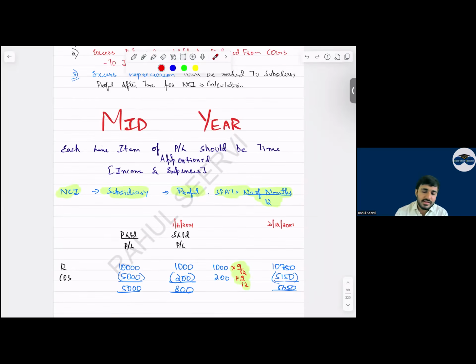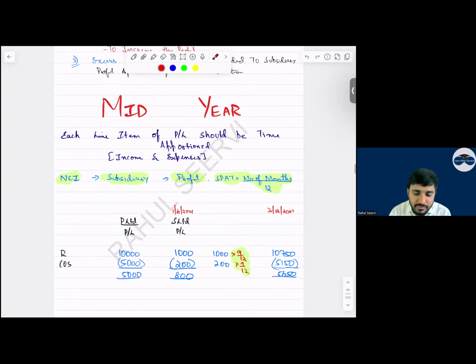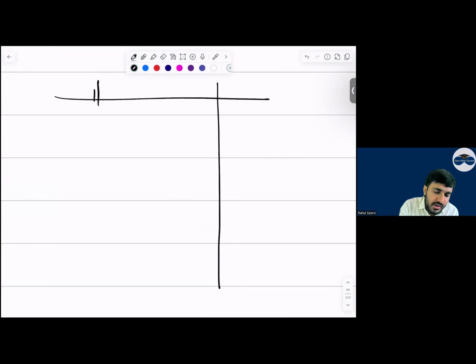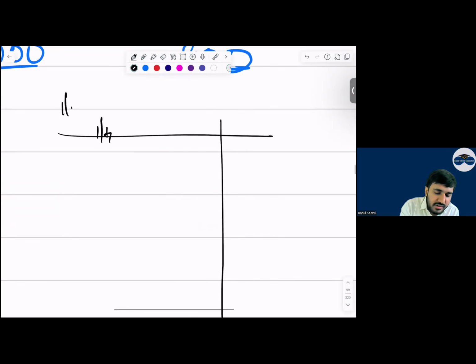Sir, what about mid-year, sir? Whenever the company is acquired in the mid-year, what do we do? क्या करते हैं mid-year का? Each and every line item, what should we do? 9 by 12, 6 by 12, 3 by 12, 5 by 12, 4 by 12, depending upon the ratio. Now, everyone, can I say the favorite topic the examiner will ask? Can I say the company was acquired on 1st April? I say 1st January 2000 X1, 31st December 2000 X1. First April we acquired the company.